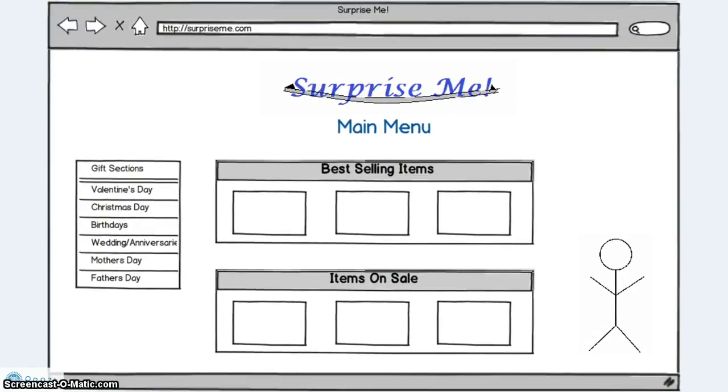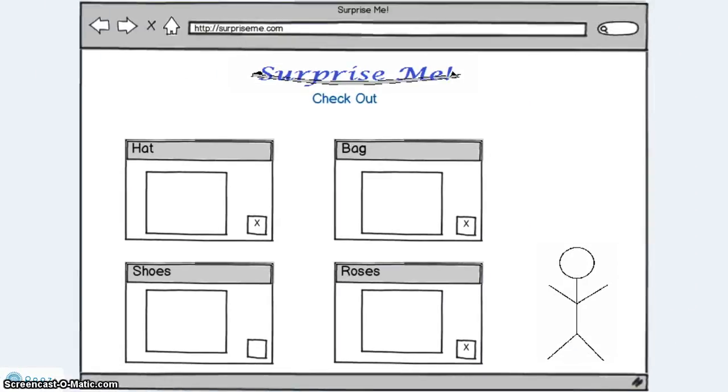The main menu would have the different sections, like I said, Valentine's Day, Christmas Day, displayed on the left side and the avatar displayed at the bottom right. Finally, we're going to have checkout display a list of items that the user has selected. And then the shopper can select different items to check out now and uncheck all those items they do not want to check out right now.